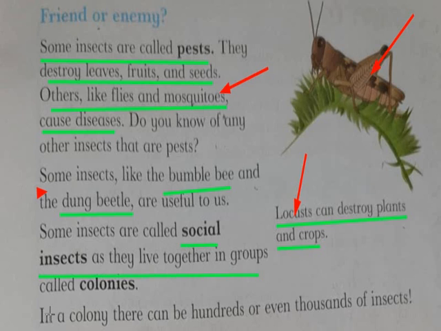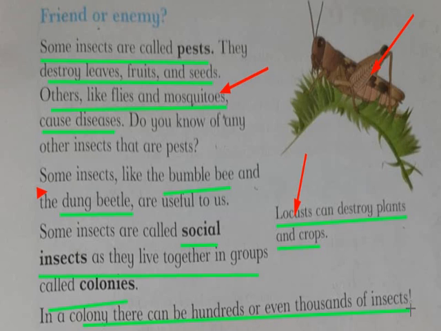Because they live in groups and these groups are called colonies. So what is a colony? A colony is a group where insects live together. In a colony, there can be hundreds or even thousands of insects.